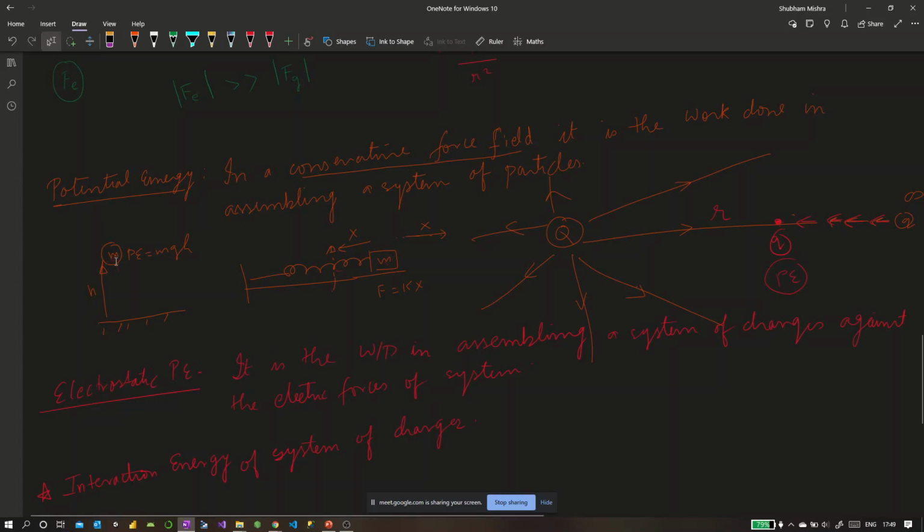So when I say that this mass has a potential to do something, I'm saying that this mass has a potential to do work as compared to the mass which is lying on the ground. So there has to be some reference drawn. Similarly, when I say that this mass has a potential to do some work, I'm saying it is with reference to the mass which is lying at rest and the spring is slack, not tensed or not compressed. Similarly, when I say that this charge which is now at this position R from the charge capital Q has a potential to do some work, it is as compared to the charge which is lying at infinity. So whenever we talk about potential, there has to be a reference determined to calculate it.